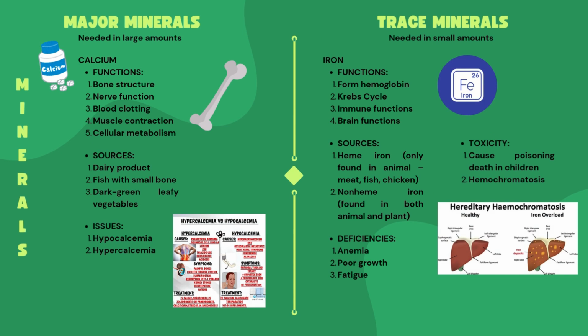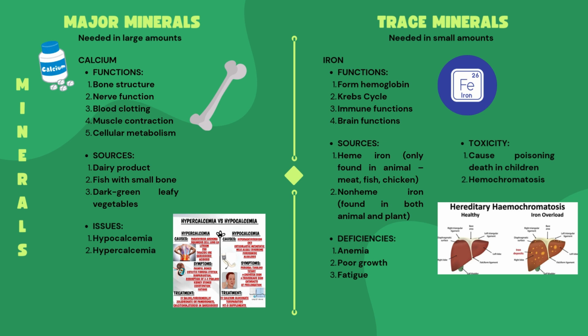Now I'm going to explain about the types of minerals. We have major minerals and trace minerals. Major minerals are needed in large amounts while trace minerals are needed in small amounts. For major minerals, we have calcium. The functions: bone structure, nerve function, blood clotting, muscle contraction, cellular metabolism. Sources: dairy product, fish with small bone and dark green leafy vegetables. Issues: hypocalcemia and hypercalcemia. For trace minerals, we have iron.